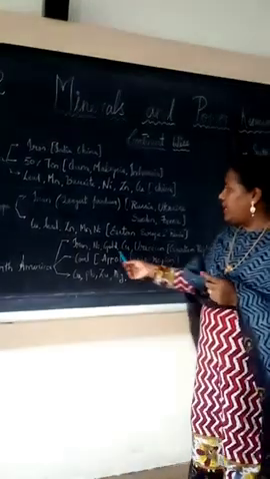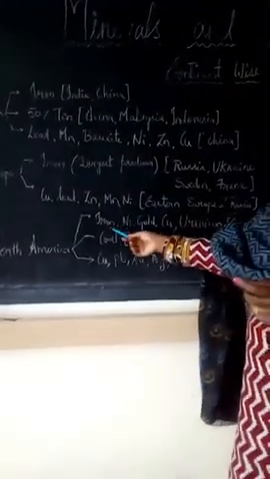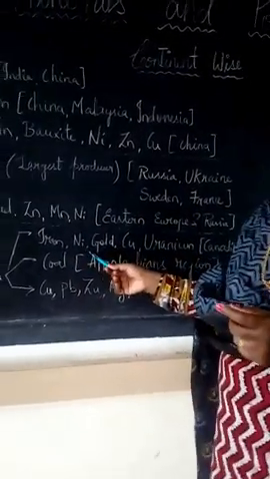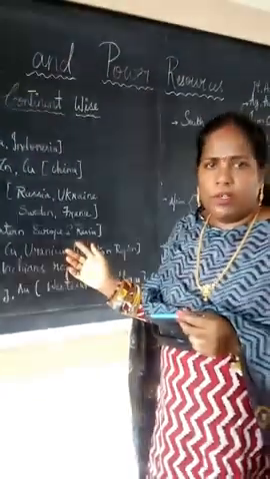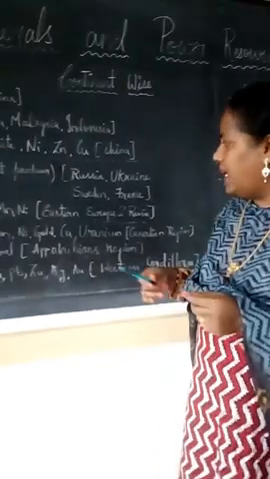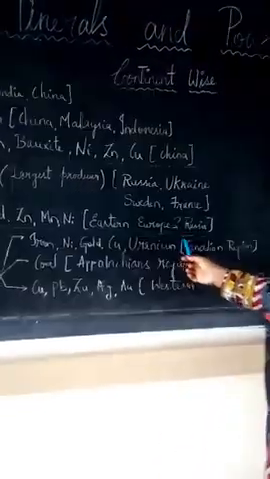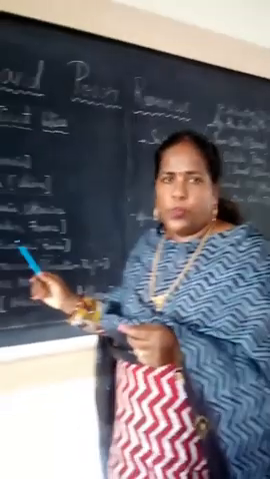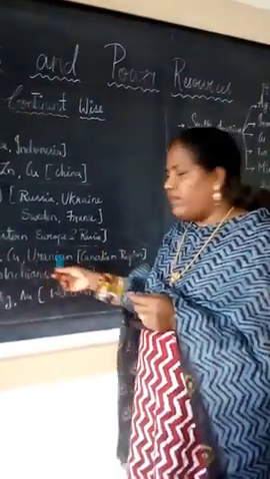In North America, the minerals are iron, nickel, gold. Already you know where iron is used. Nickel is used mostly in industries. Next, gold is used in jewelry making. I will show you later, live examples are there. Next, copper, already you know. Next, uranium. Uranium and thorium are used in nuclear power plants to produce power. In conventional resources we will see that in detail.